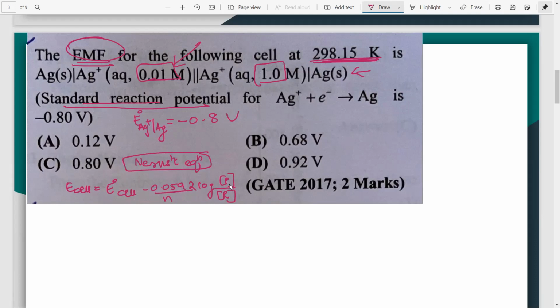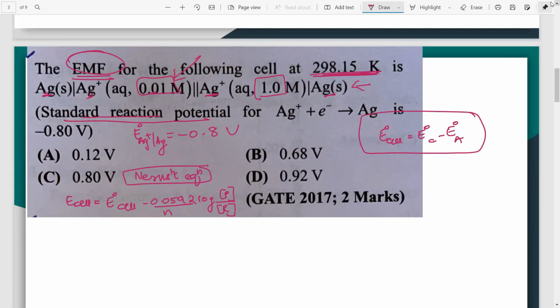Now you need to again know what each term is. E0 cell is actually found how? It is E0 of the cathode minus E0 of the anode. But this is slightly a trick question. Why? Look at the left, it's Ag, Ag plus. Look at the right, it's Ag plus Ag. Isn't it the same chemical at both ends? If it is the same chemical at both ends, do you think anybody will accept electrons and the other one will donate?